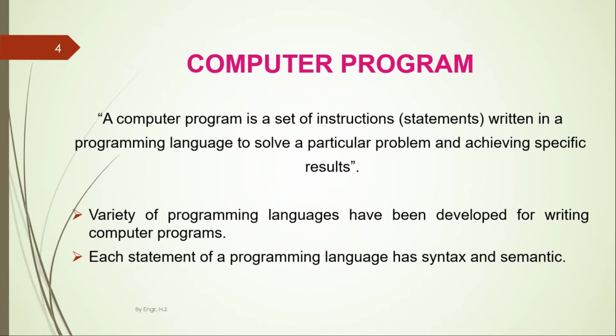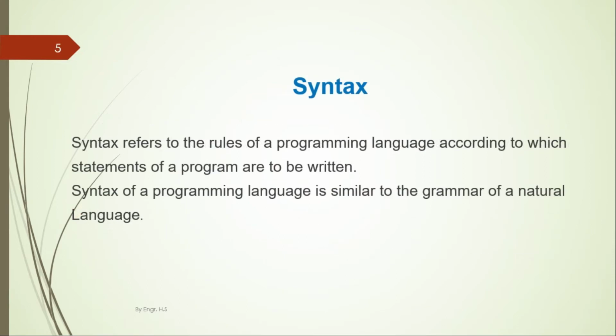The set of those instructions and statements written in a programming language is called computer program. Now there are different types of programming languages which have been developed for writing different types of computer programs. Each statement of a programming language has syntactic and semantic. So before going into the step of coding, we need to understand what is syntax and what is semantic in computer programming or in C++. So the first terminology is, what is syntax? Syntax refers to the rules of a programming language according to which statements of a program are to be written.